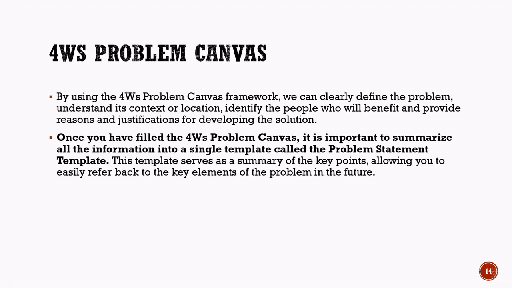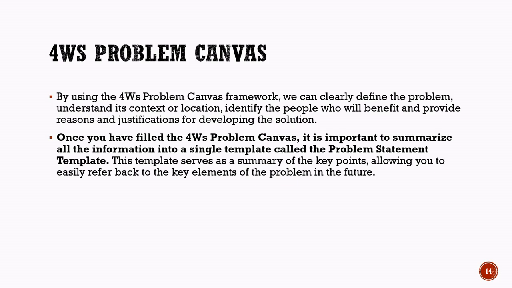Summary of the 4Ws Problem Canvas. The 4Ws Problem Canvas helps us study and understand a problem in a structured and organized way. By using this framework, we can clearly define the problem, understand the situation where it exists, identify the people affected by it, and determine why solving the problem is important.